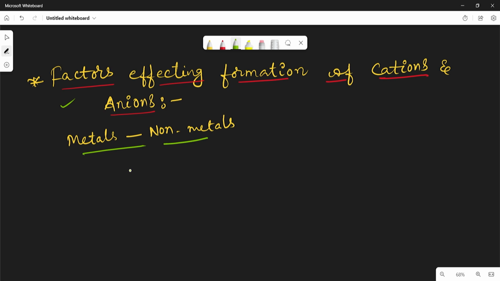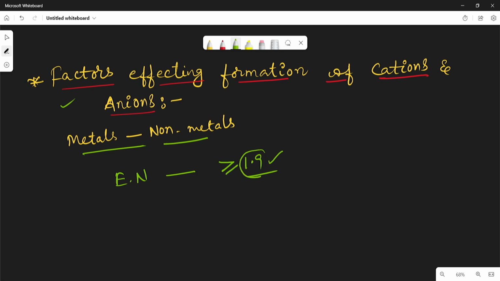So an ionic bond is formed between the atoms of elements with electronegativity difference equal to or greater than 1.9.